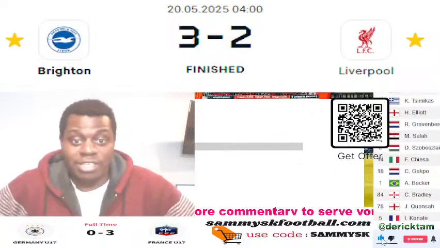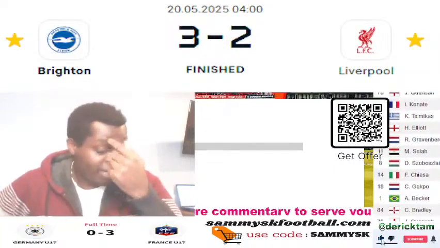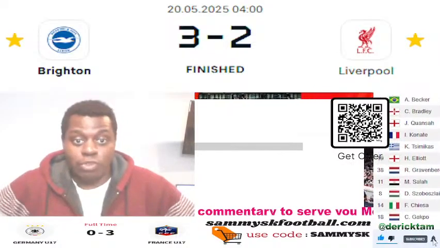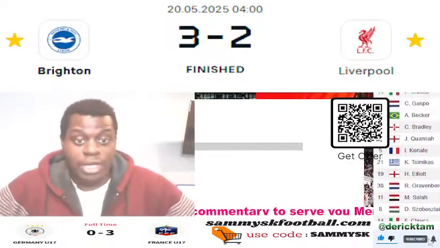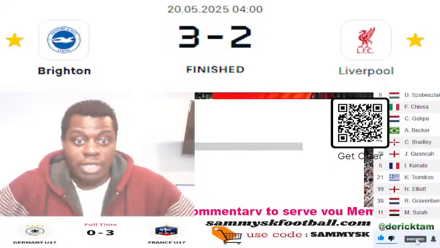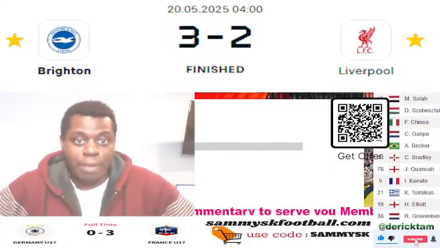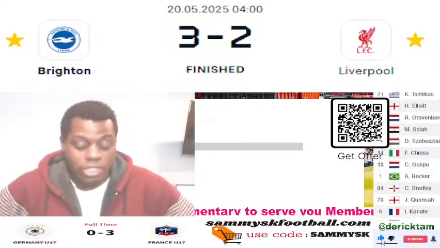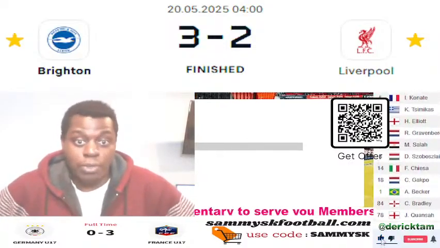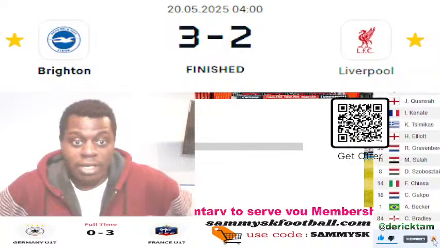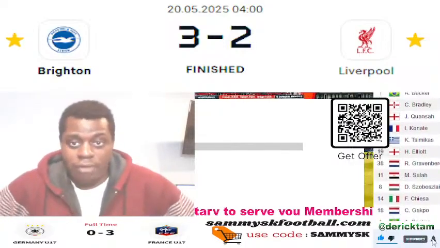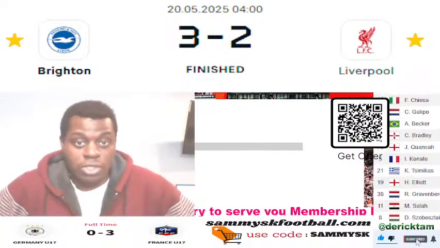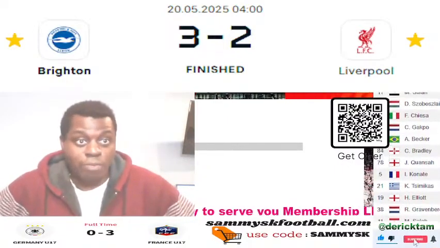This is what they did against Arsenal. They went 2-0 up against Arsenal, and they surrendered a 2-0 advantage. Let Arsenal come back into that game. Tonight again, they have lost here. I know Liverpool are Premier League champions. I think they need to keep winning games, to prove that they're actually worthy of being called champions. Because, guys, I can't understand why they keep losing games. They have not won in the last 3 matches right now. They lost to Chelsea, then drew with Arsenal. Tonight they have been stunned by Brighton, guys.